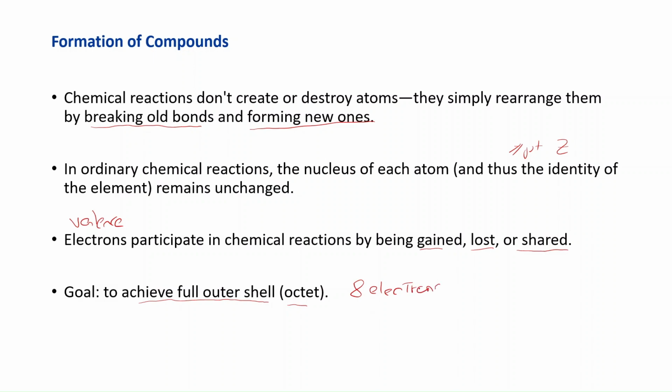Yes, there are bigger atoms. We're not going to worry about them for now. You have hydrogen that all it can hold is 2 electrons in the only shell it has. But most of the atoms you're going to be dealing with are satisfied if they have 8 electrons in the outermost shell.